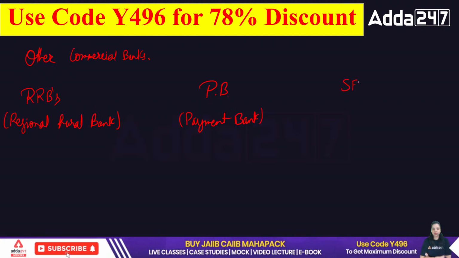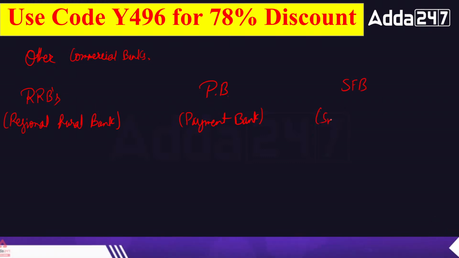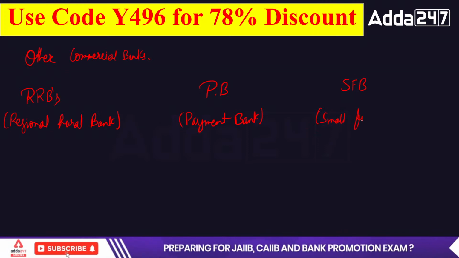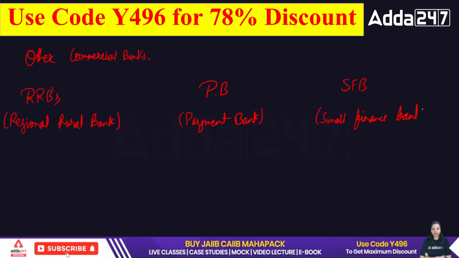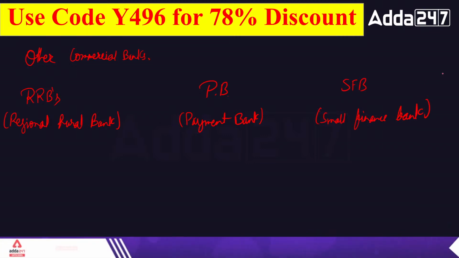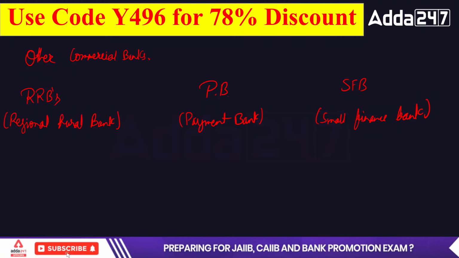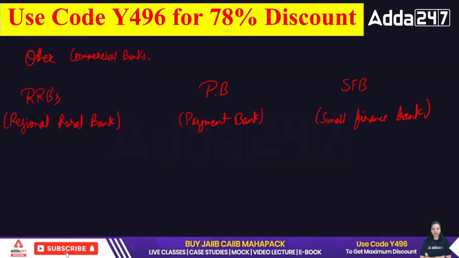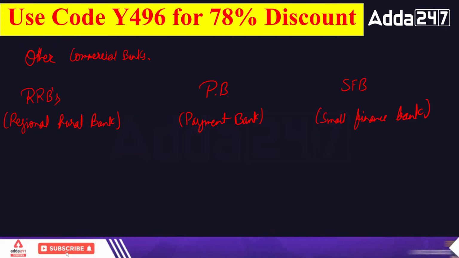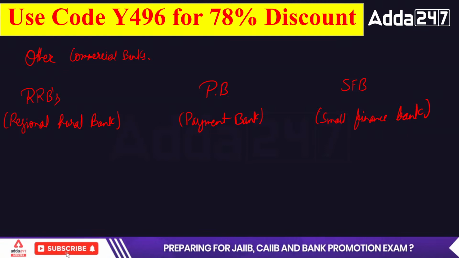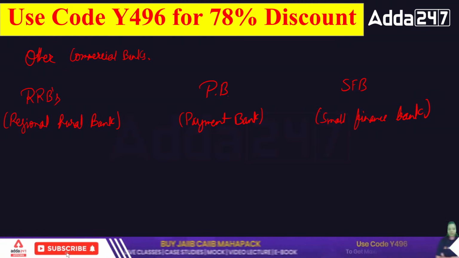Then we have small finance banks. So these are also commercial banks, but we have not defined them with the public sector bank, private sector bank, and foreign bank, because these banks were introduced for a different purpose. For a different category, the bank has been introduced. That's why we have not discussed these with the other commercial banks.